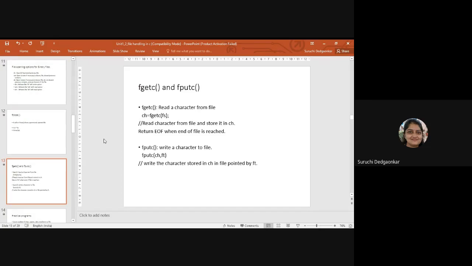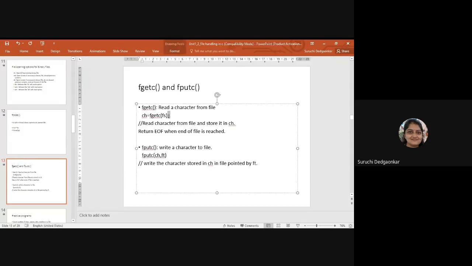Okay, so simple input-output operations with character fgetc, fputc, which help us to read single character from file. And fputc helps to write single character into the file. Okay, so syntax of fgetc is like this. Here we need to pass the parameter as file pointer, fs.